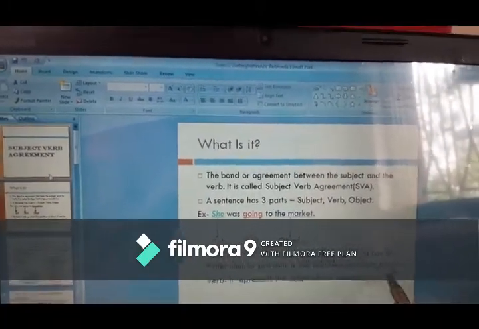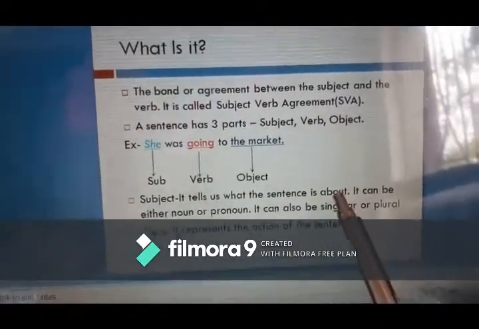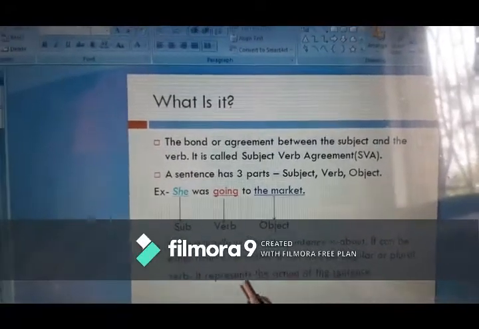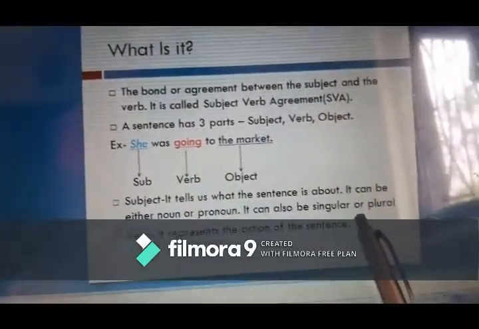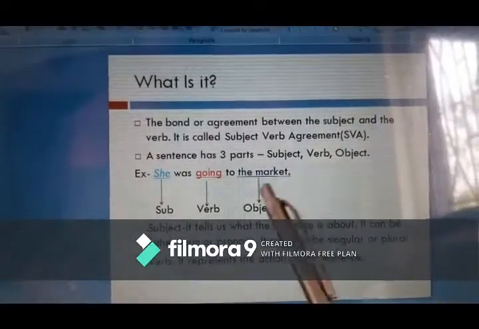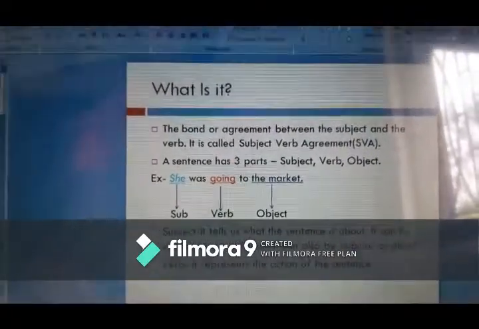It can also be either singular or plural. And what is a verb? It represents the action of the sentence. Understood? This is the subject and verb of the sentence. So this is very easy.